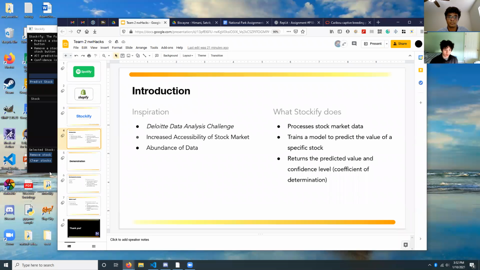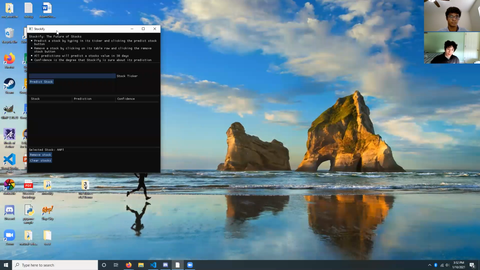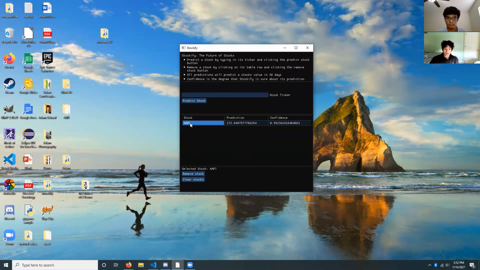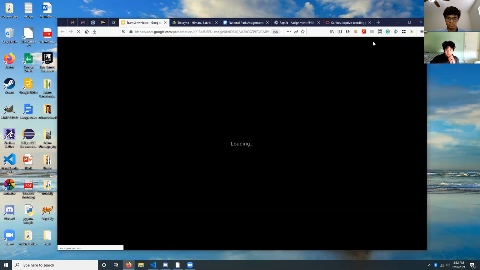So we'll do a demonstration of how it works. This is the GUI of how you work with the product. What you do is you find the stock ticker of what you want to predict. You tap predict stock, and it'll take a few seconds to load, but it'll show up in this table right here in just a few seconds. It has the stock name, the prediction, and the confidence. And you can remove stocks and clear stocks with these two buttons. So let's go back to the presentation.